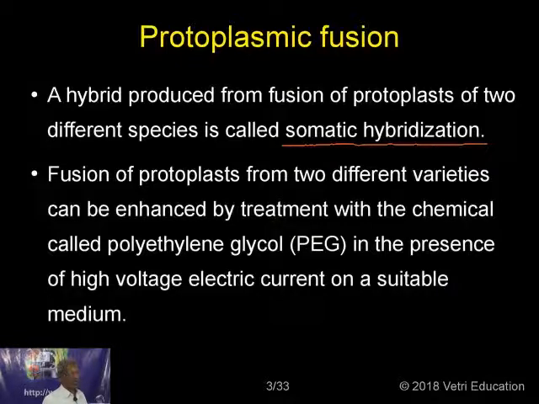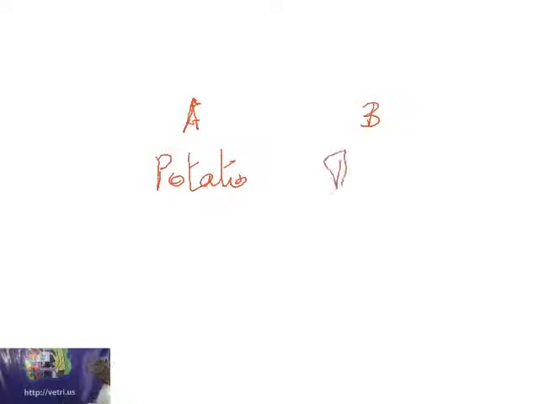When there is no compatibility between two plants, for example, when you take plant A and plant B, and they belong to two different species, for example, one is a potato and another one is a tomato.